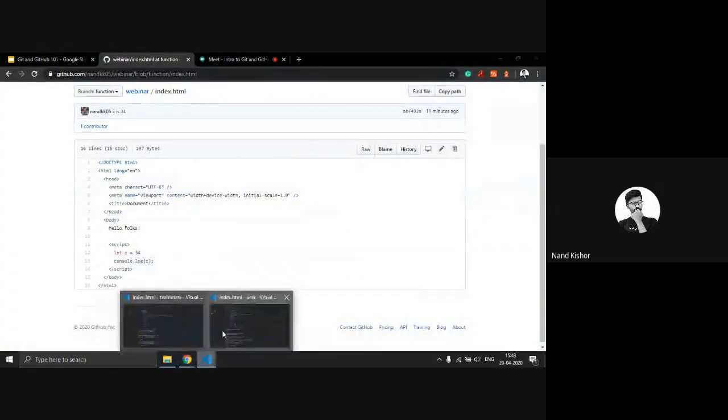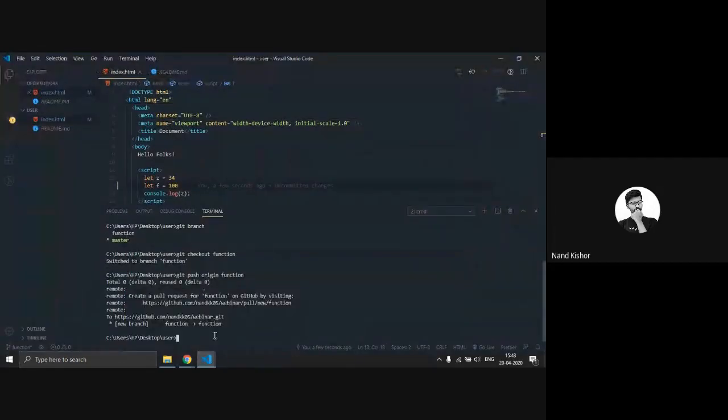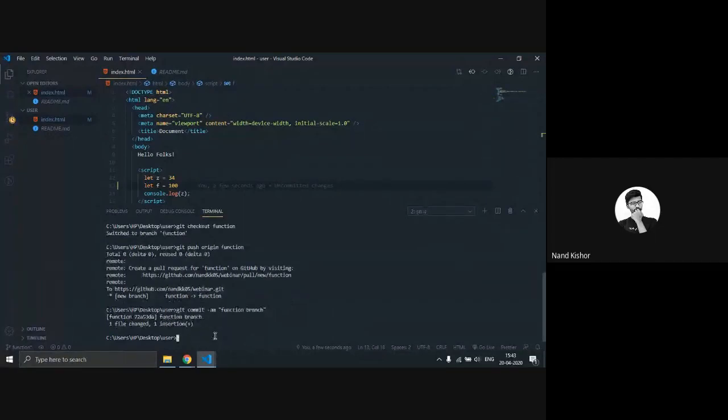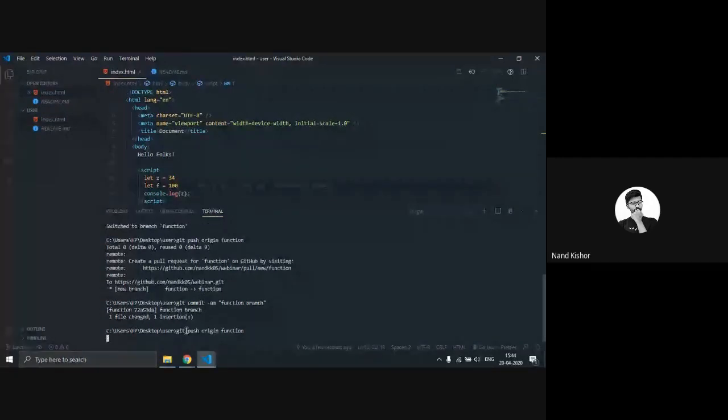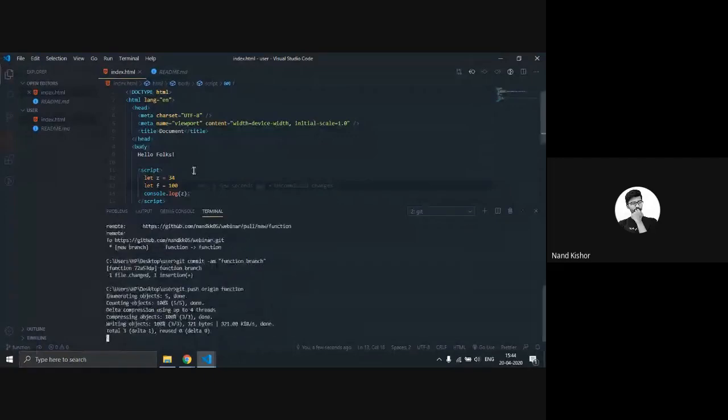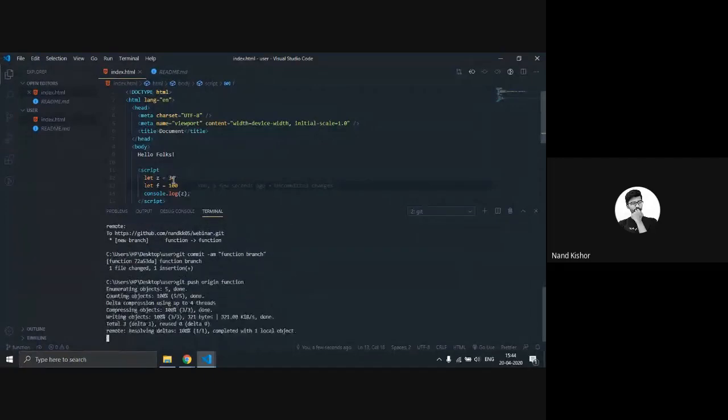We have to commit this file on the function branch. So on your function branch, now you have two variables. The first one is z equal to 34 and the second one is f equal to 100.